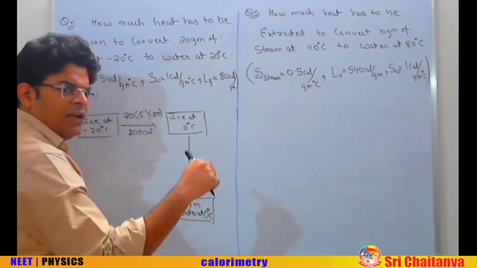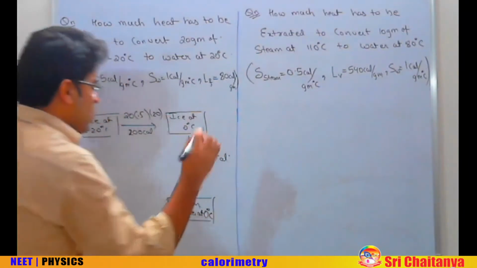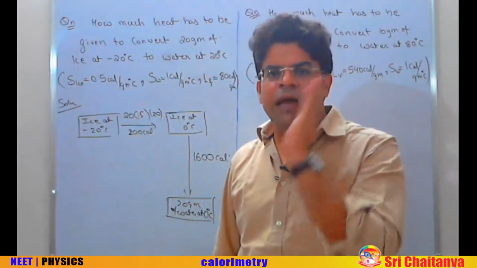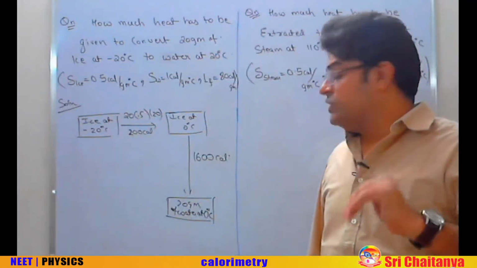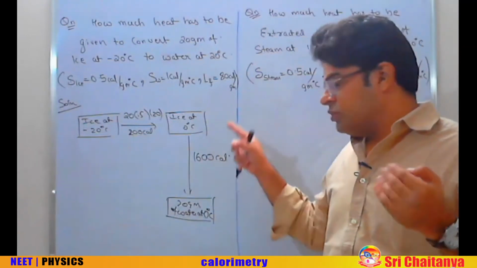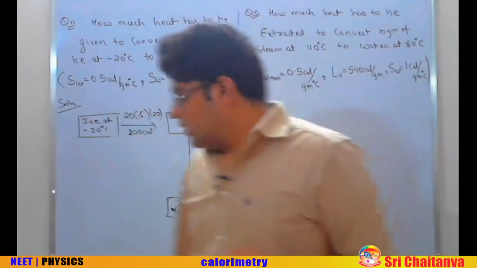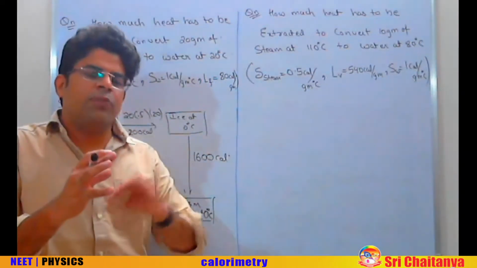For 1 gram 80, so for 20 gram, 20 into 80, that is 1600 calorie. So the first 200 calorie will be utilized in increasing the temperature from minus 20 to 0. The next 1600 calorie will be utilized in melting all the ice.